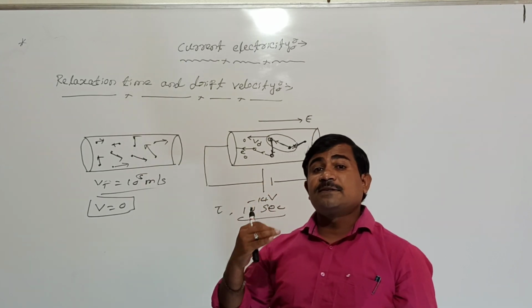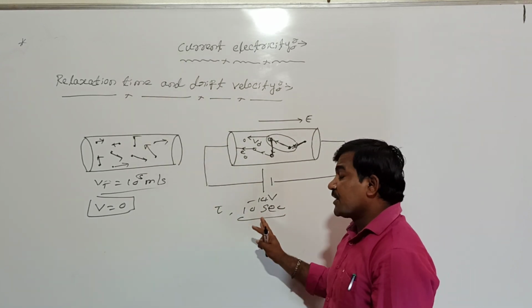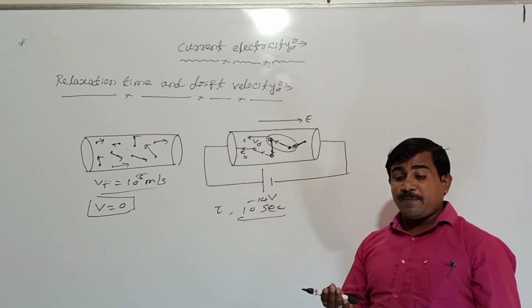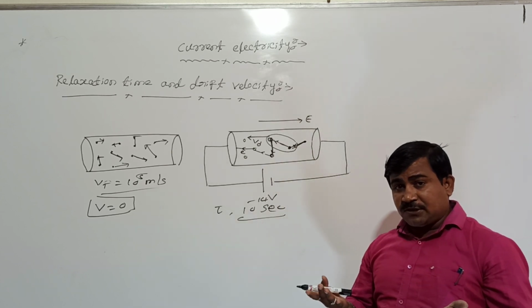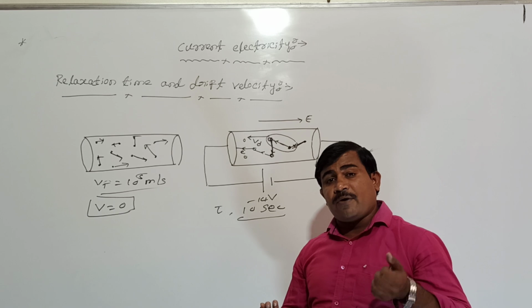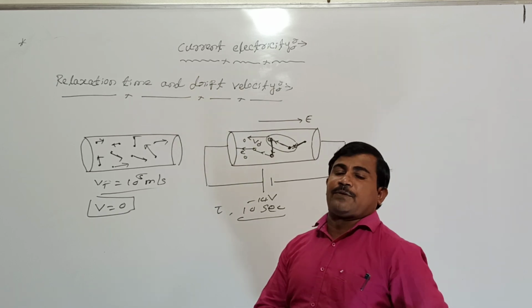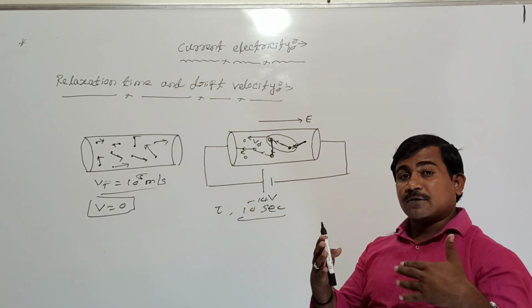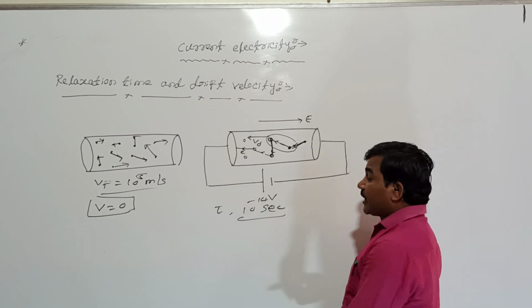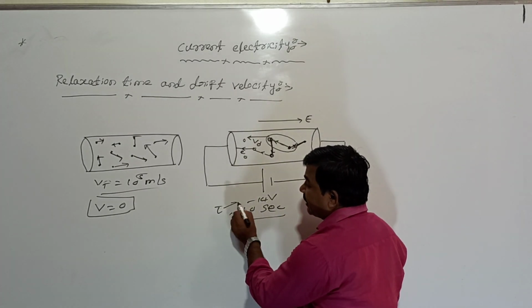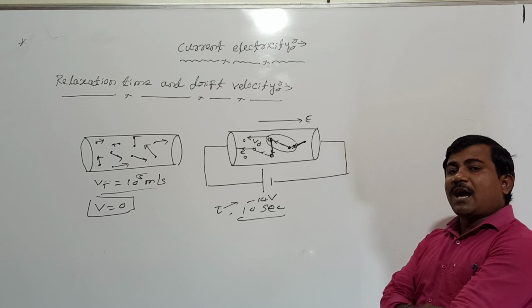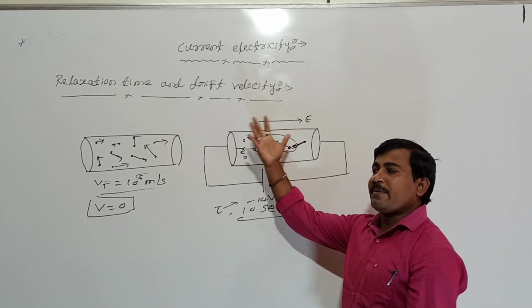That's why, as the temperature increases, the relaxation time decreases. When temperature increases, all the electrons move very fast and collide with the positive ions. During fast collisions, the time is decreased. That's why the relaxation time decreases with increase in temperature.